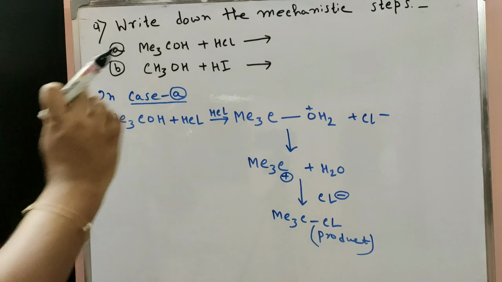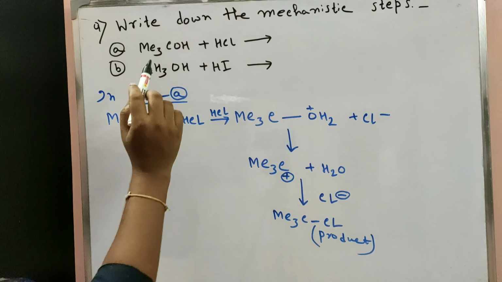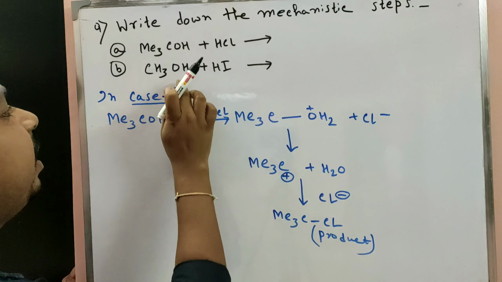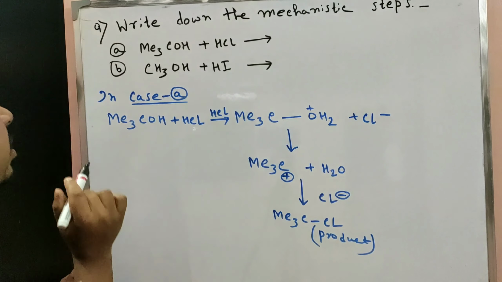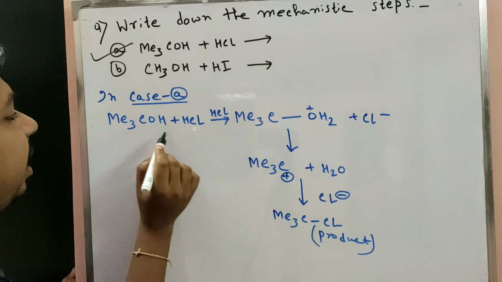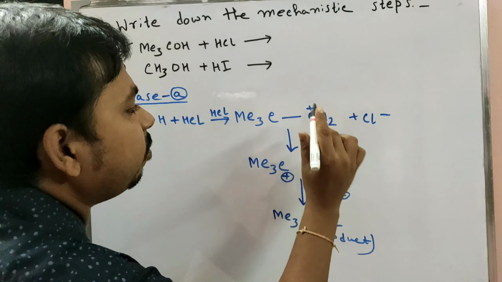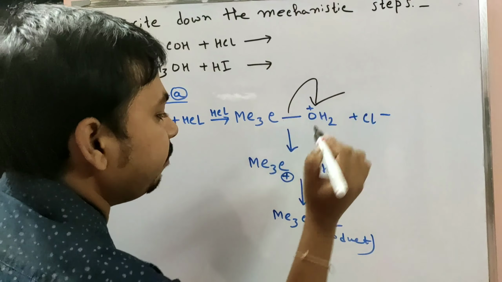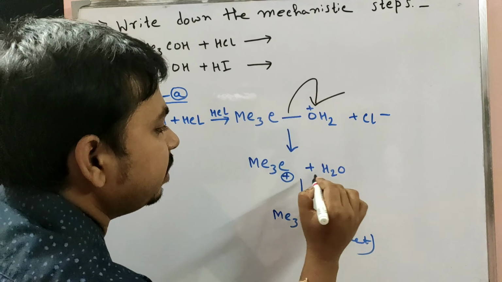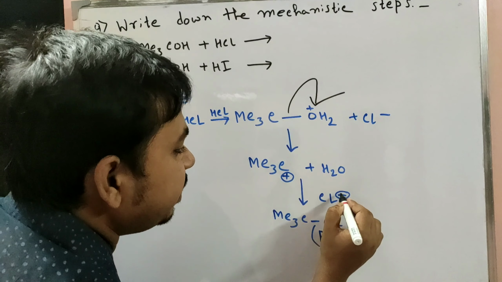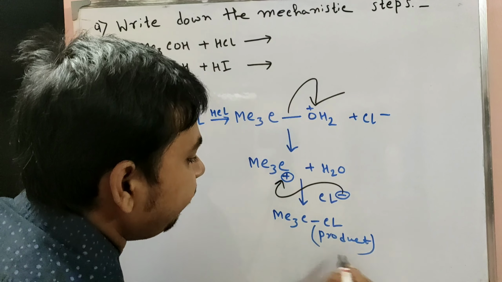Here we write down the mechanistic steps of Me3COH with HCl and then methanol with HI. In the first case we write down the reaction. With HCl, at first the OH is protonated, then a carbocation forms as water leaves, and then Cl attacks to form the product.